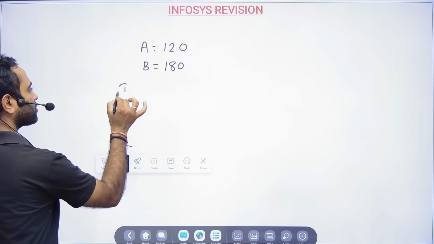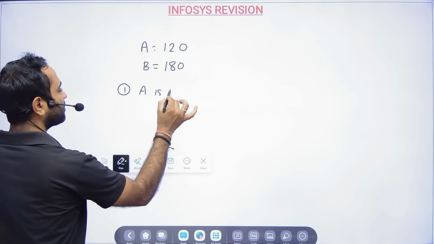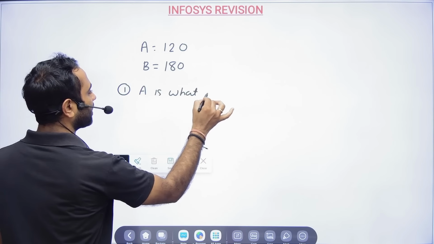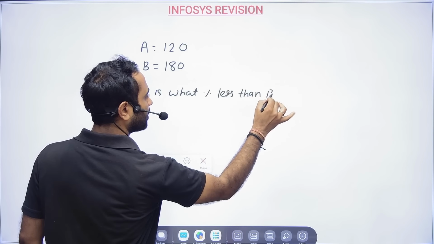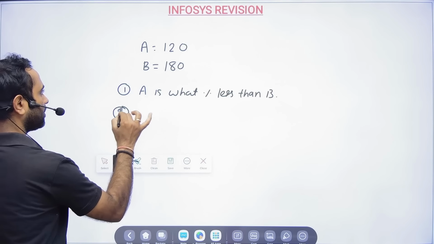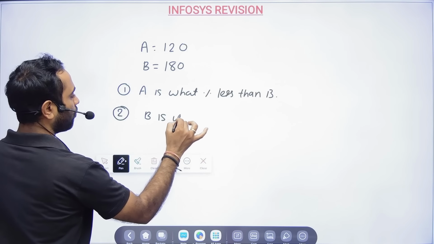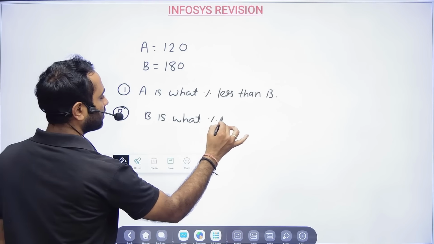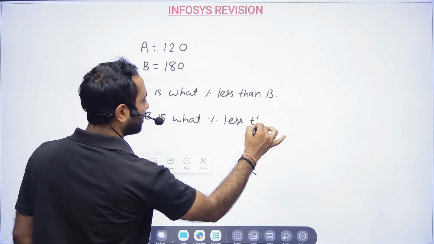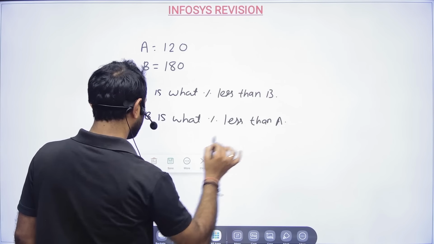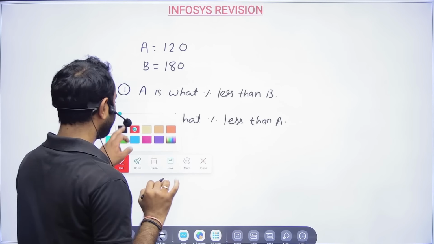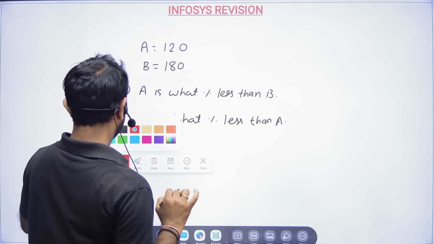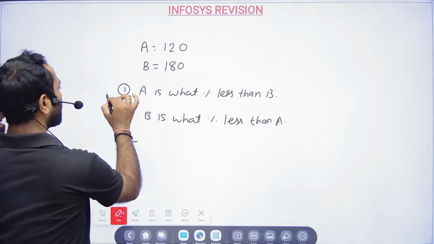Now here the question will be, A is what percentage less than B, and then B is what percentage less than A. Both are different questions altogether, but the concept remains the same. So let us see what the concept is here.